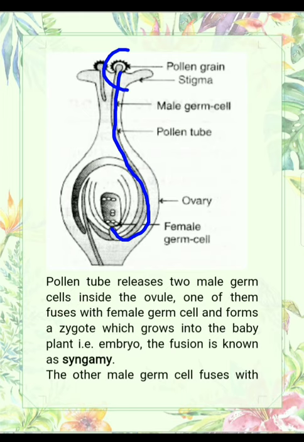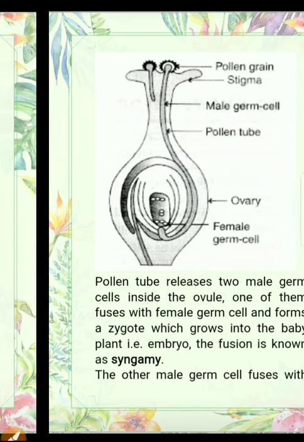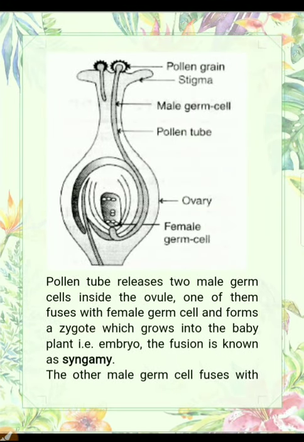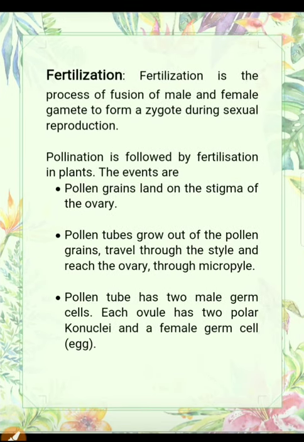Only one pollen grain is capable of forming pollen tube. Another pollen grain will not form any pollen tube. So when pollen tube formation takes place, two male germ cells are present in this pollen tube. Two male germ cells are present. So this pollen tube enters into the ovule through micropyle. This one is known as micropyle.